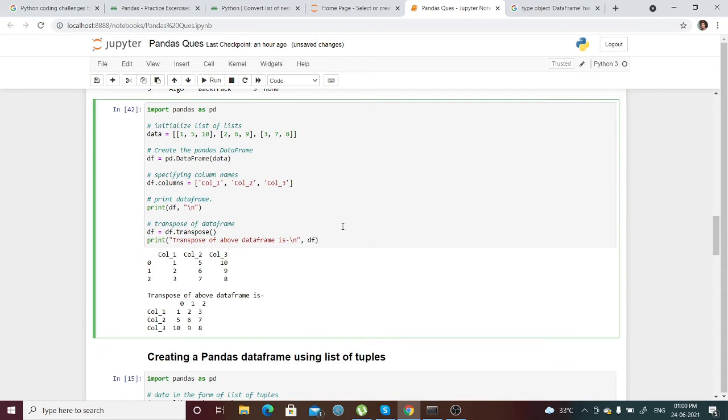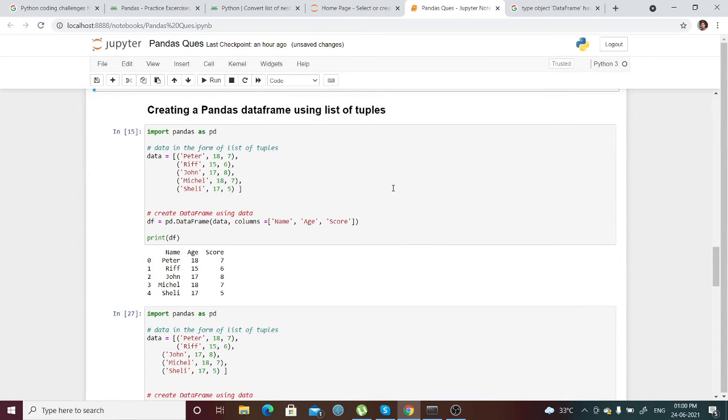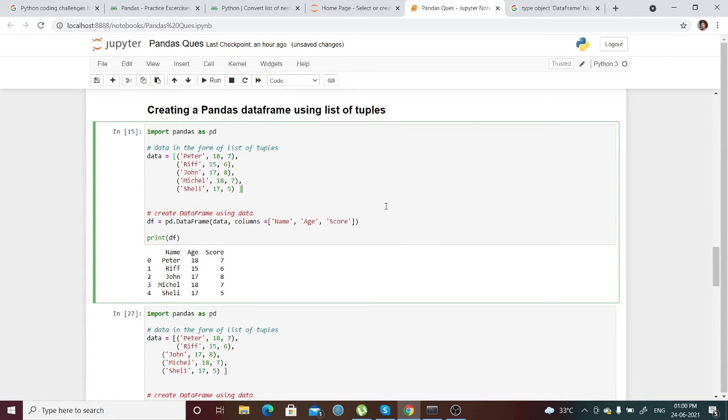This is what I have discussed, that is transpose. As you can see, I have already discussed it. And okay, so let's see creating a data frame using a list of tuples. List of tuples means we have created one list and there are multiple tuples. This is a particular single tuple, and in that tuple we have various data types. In a particular tuple also we can take various data types, as you can see. So this is a string data type and this is int and int.